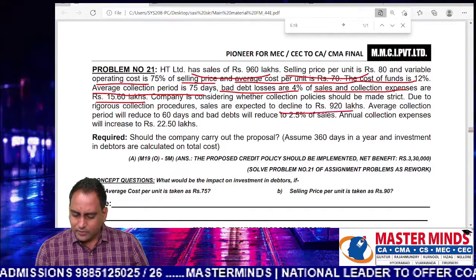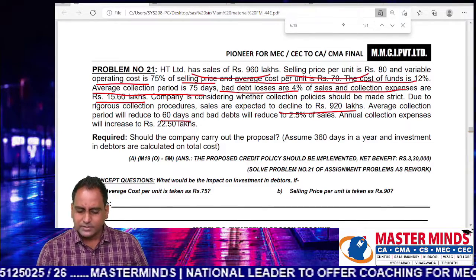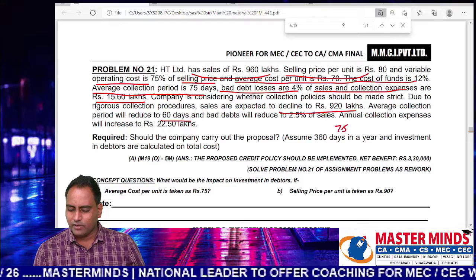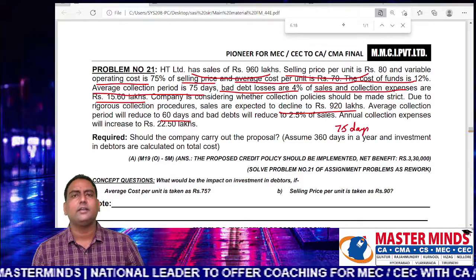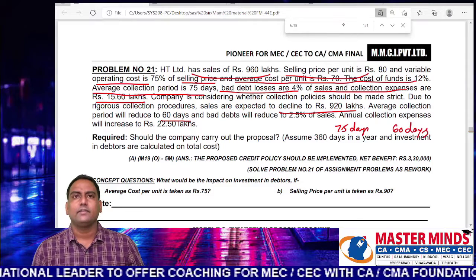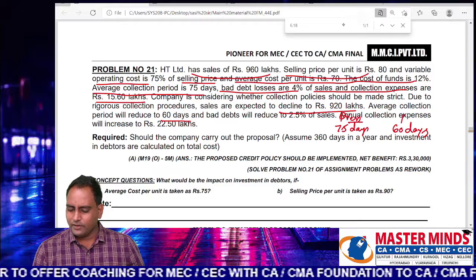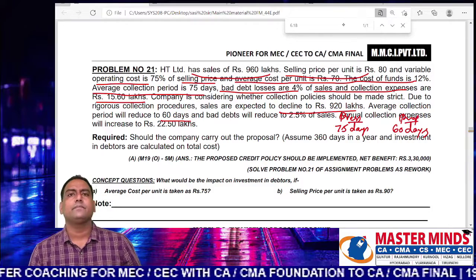Sales are expected to decline to 920 lakhs. Average collection period to 60 days. So we are offering 75 days credit to customers. We want to reduce it to 60. So in this case, we have present policy and this is proposed policy.